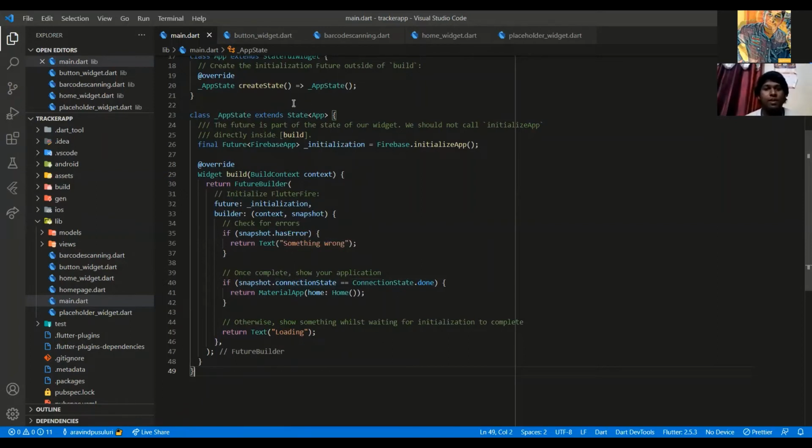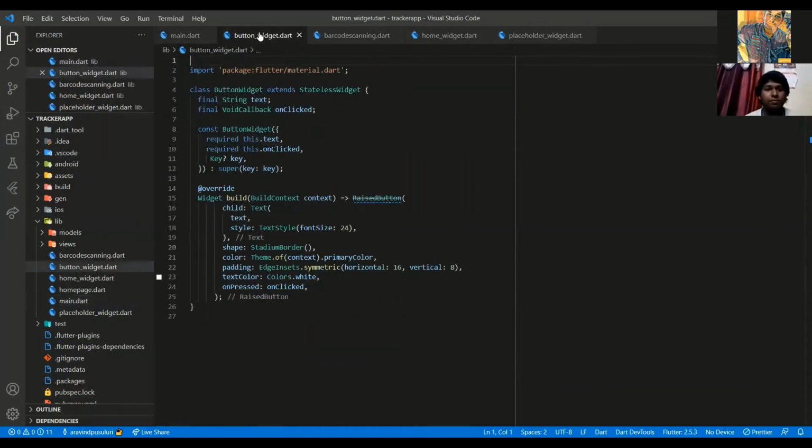Next, I'll show the button widget that we have. This is the part of the button widget. The button widget, as we've mentioned, is a support module and will only be showing the design here. So we have the primary color or whatever design that we have and the text that is required, and all of those are provided as a design template here. And further, while we are trying to run different functions, we provide those particular necessities at that location itself.